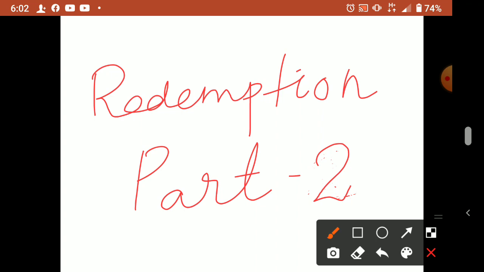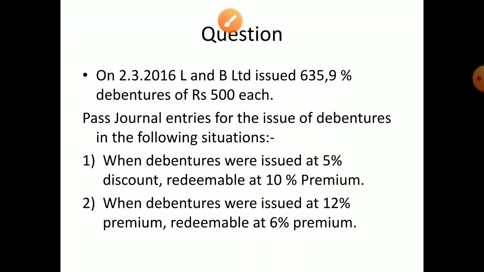There are 6 cases of issue of debentures with redemption conditions: issued at par, redeemed at par; issued at discount, redeemed at par; issued at premium, redeemed at par. Next was issued at par, redeemed at premium; issued at discount, redeemed at premium; then issued at premium, redeemed at premium. So there are 6 cases. One more question we'll solve, and we'll discuss interest on debentures also today. So now we'll go to the question.